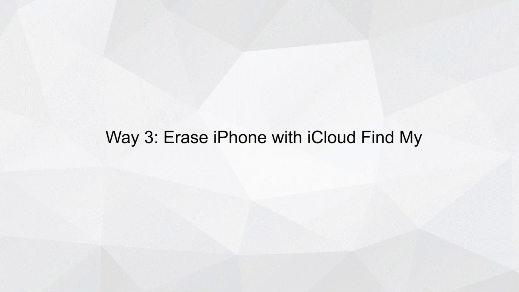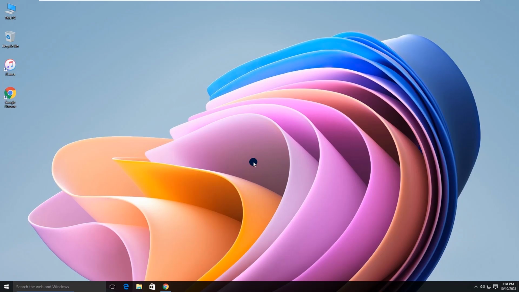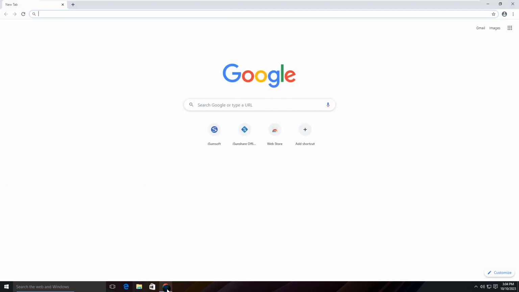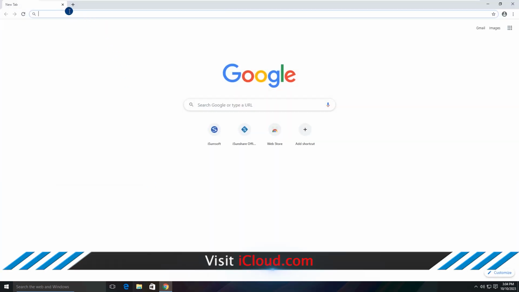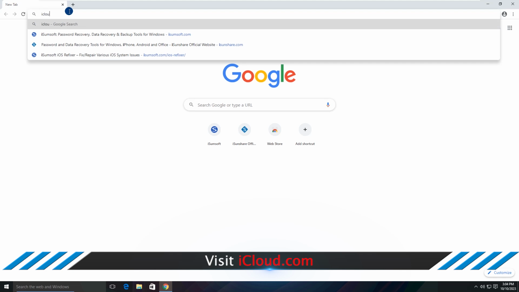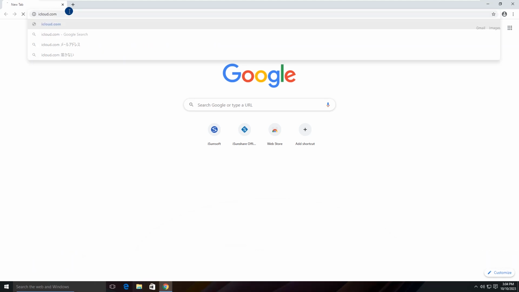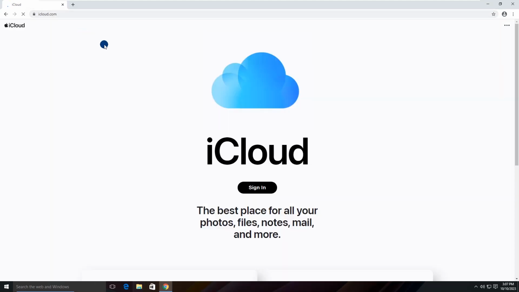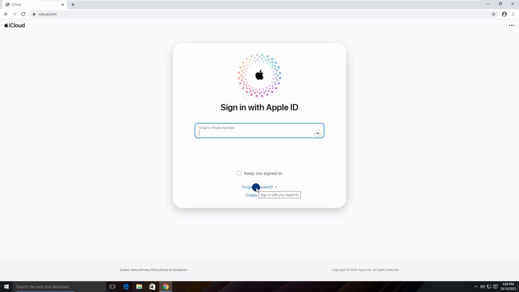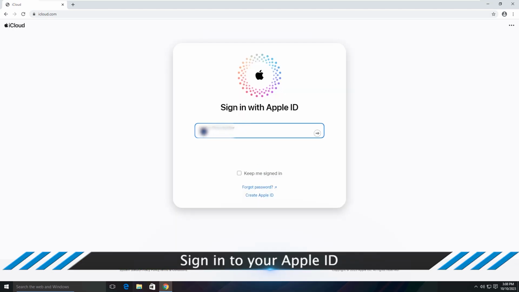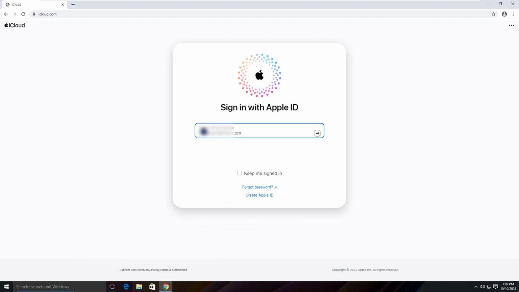Way 4. Erase iPhone with iCloud Find My function. Open your computer and log into iCloud.com. Sometimes, you may encounter the two-factor authentication during the login process.